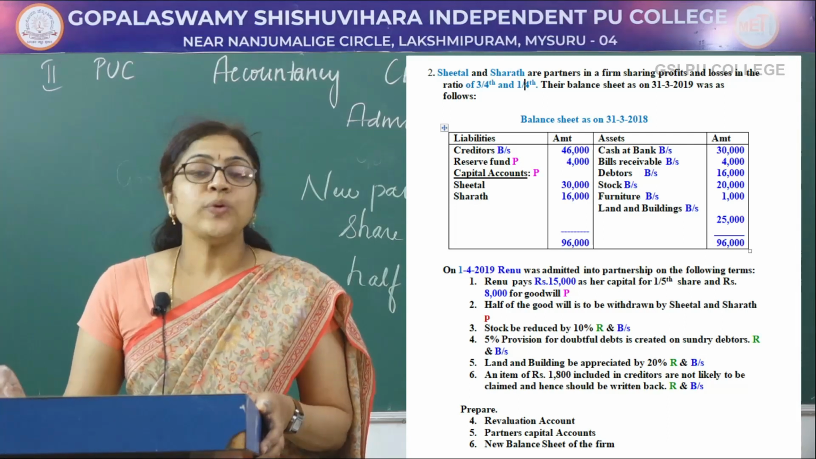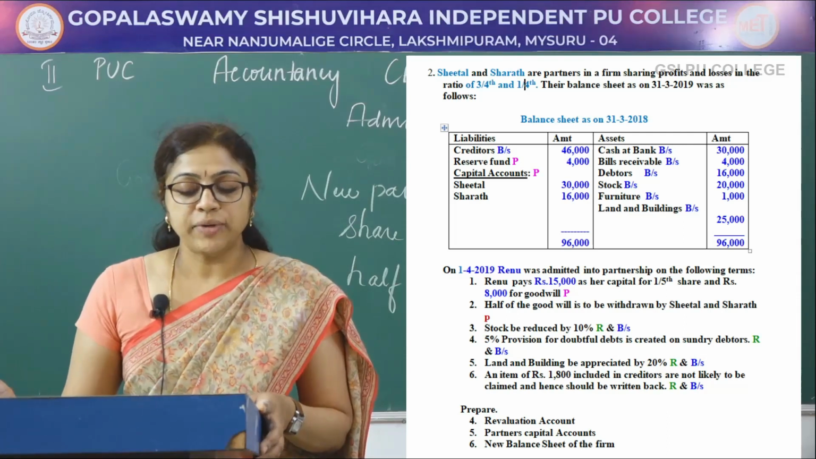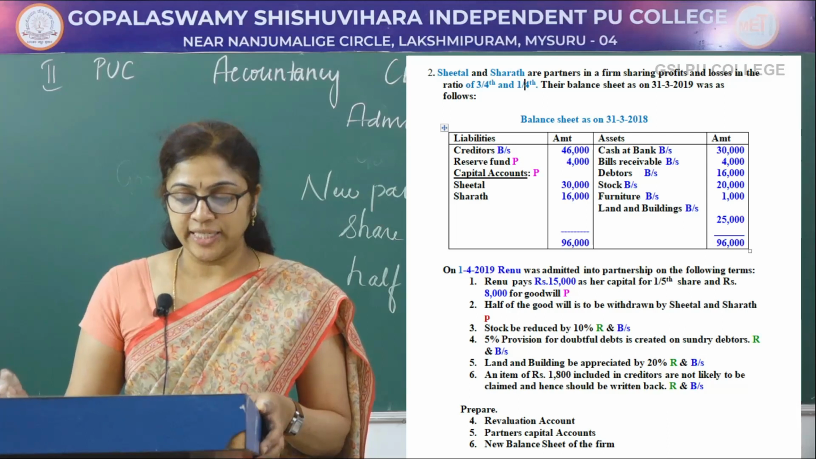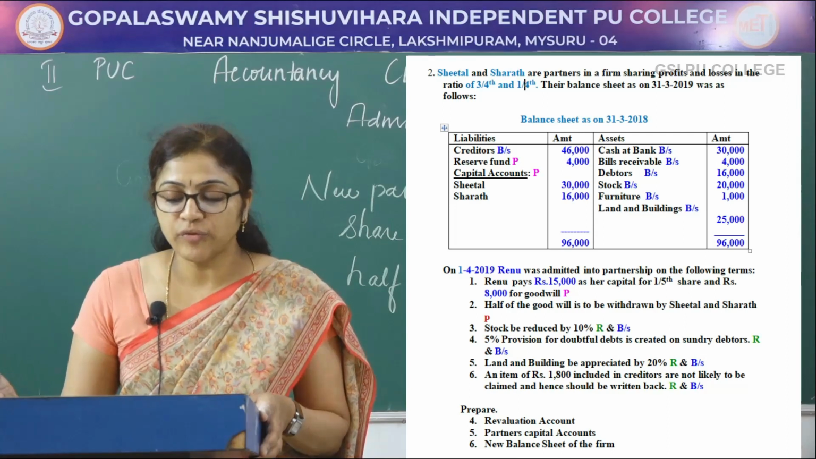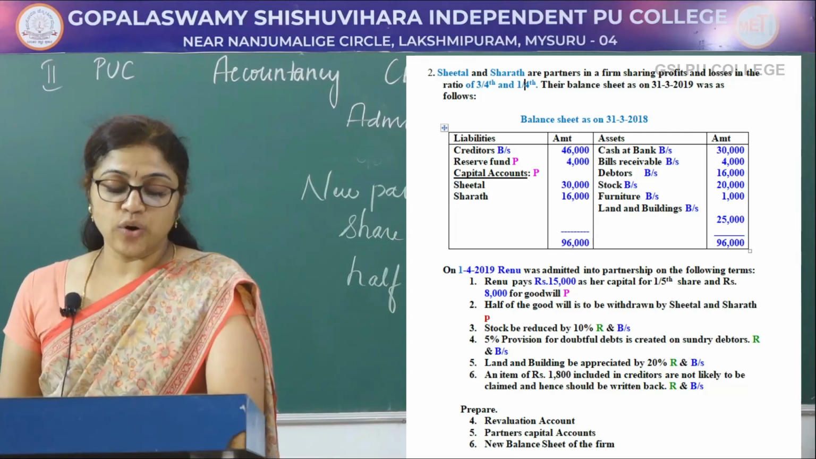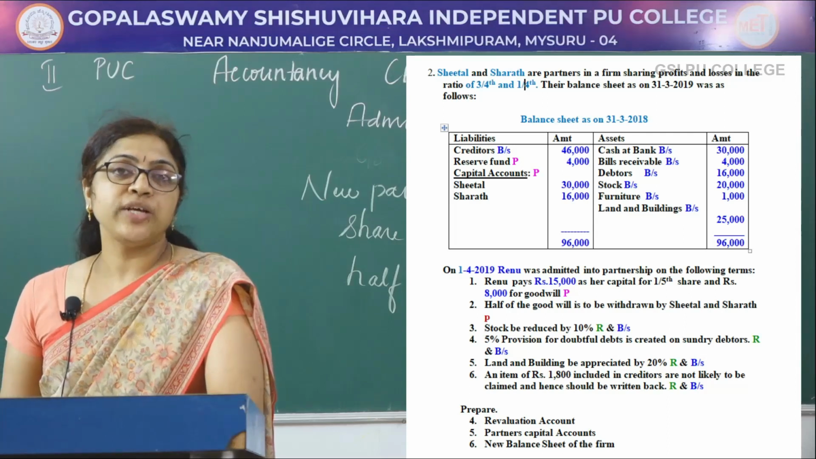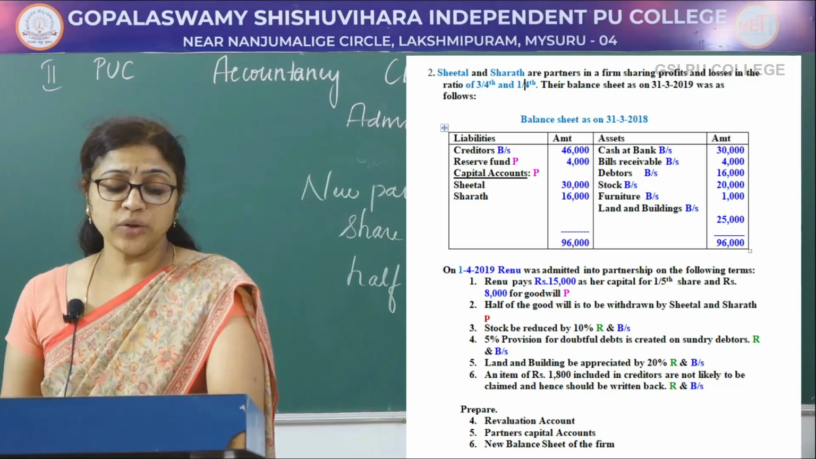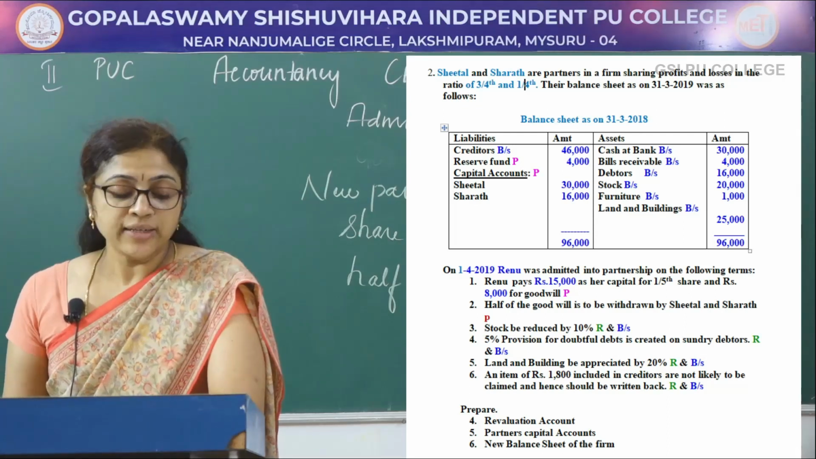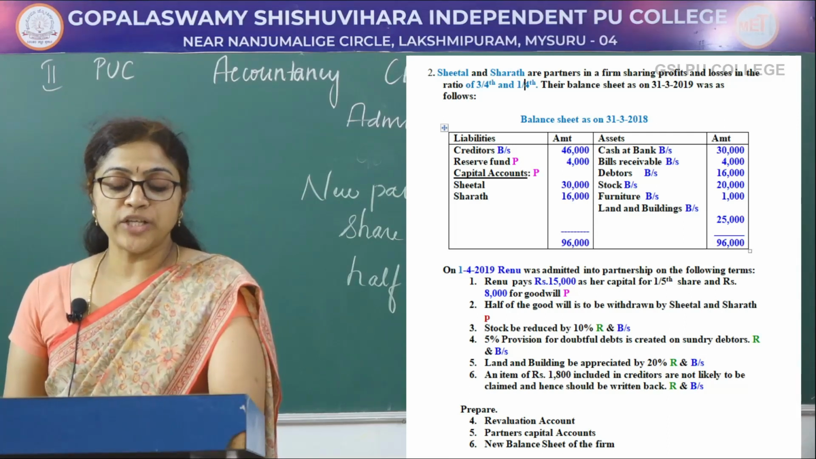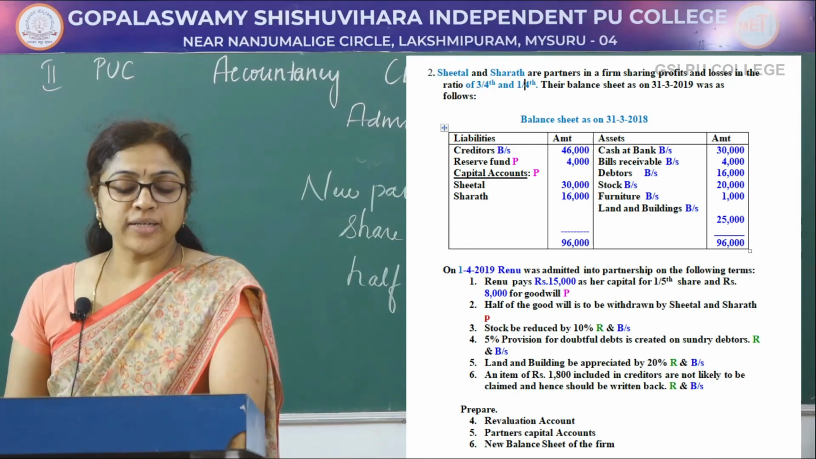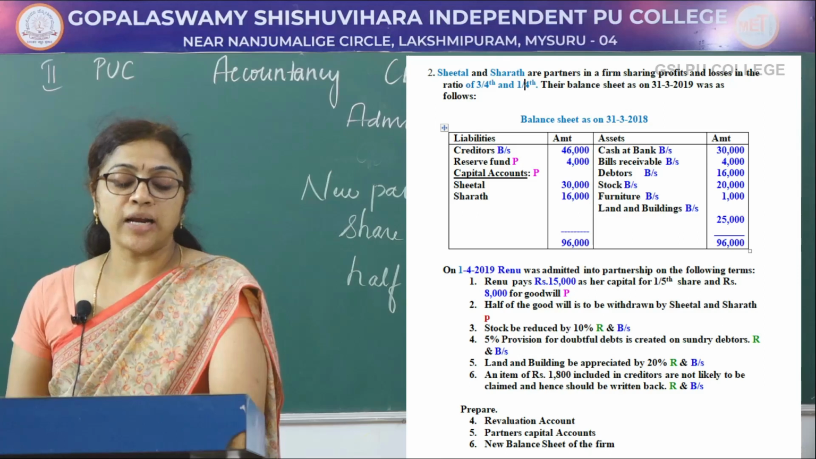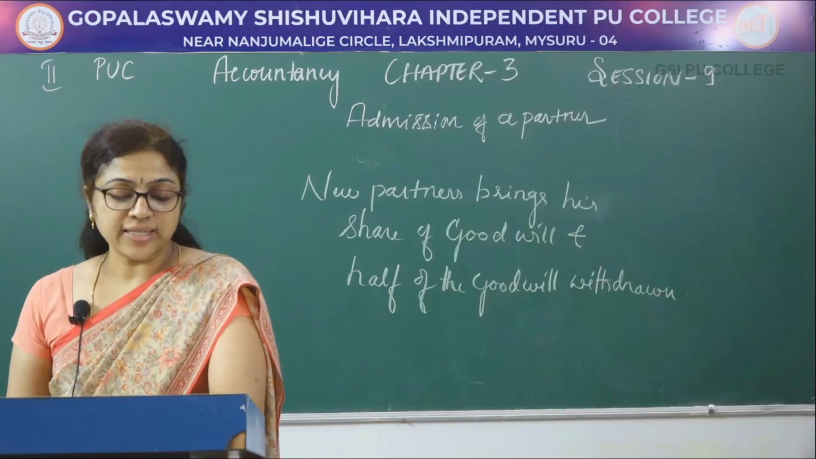So Renu is the new partner here. She was admitted on 1/4/2019. So in the first adjustment, Renu pays 15,000 as capital for 1/5 share and 8,000 for goodwill. So here Renu brings 15,000 capital and 8,000 goodwill, a total of 23,000 brought in cash by Renu. And in the second adjustment, half of the goodwill is to be withdrawn by Sheetal and Sharath here. Sheetal and Sharath are old partners. So the first and second adjustments are recorded once in the partners capital account.